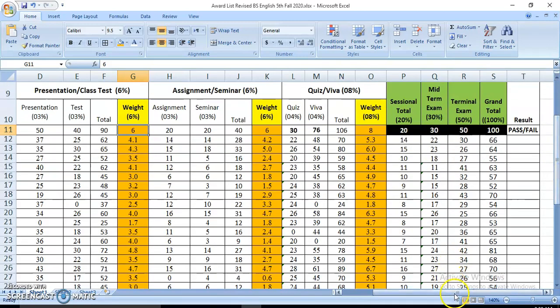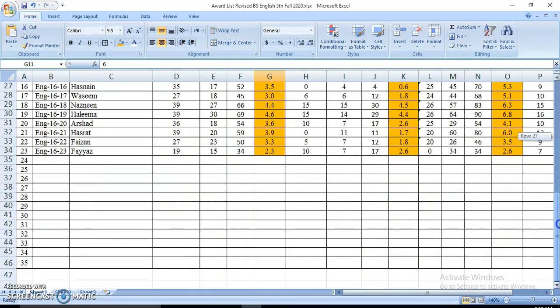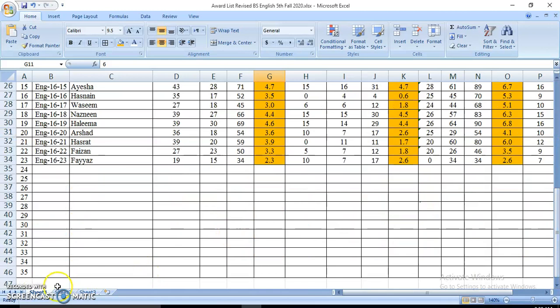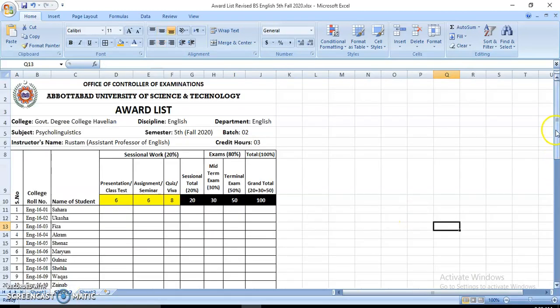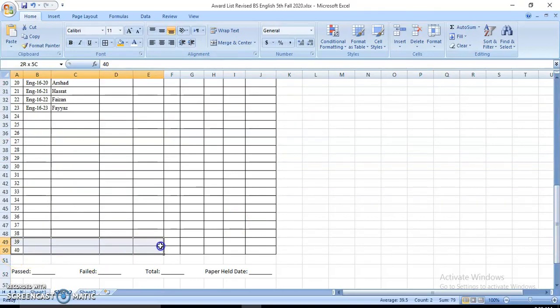Now you can enter names of students, roll numbers, etc. Usually I prepare 40 cells. Let me show you the next sheet, which is called the award list, and this is sent to the local controller office as well as to the university. In this sheet I have shown 40 rows, as you can see. Actually you need to prepare it once for all. In the first semester we enrolled 40 students, so as per the strength of 40 students I have designed this sheet so that we don't have to make many changes.